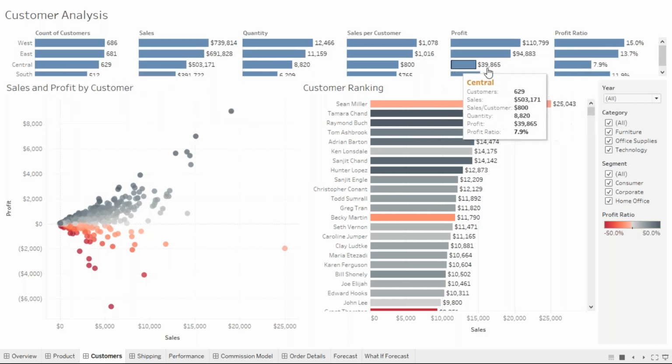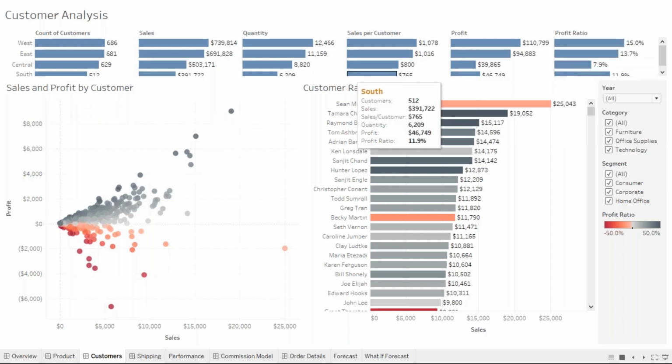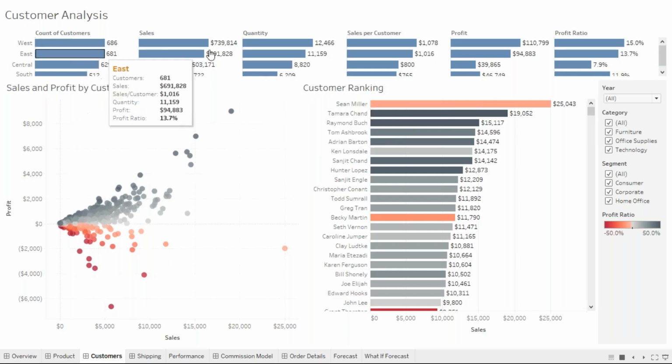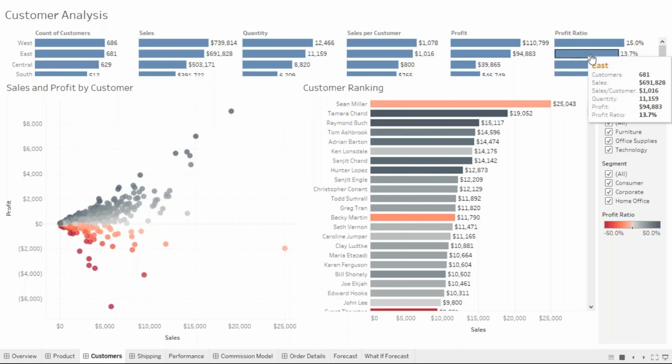How much profit we are getting from the west region, and what is the profit ratio? Okay, what is the profit ratio? So based on this I can understand my west region is performing well. So I can go for appreciating the people working in the west region, and they are getting good profits, right?